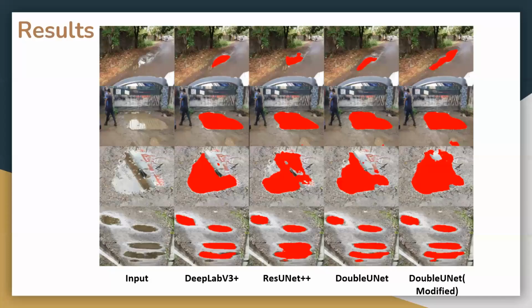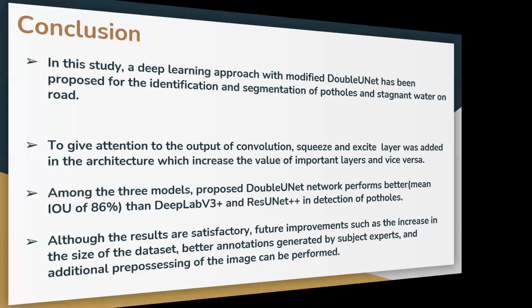So these are all the results which we have obtained, where this is the first input which we have given, the first one, and the results that are generated by DeepLab V3, and then the rest U-Net, and the last one is our modified network. So when you observe this particular one, you can clearly see the accuracy of our work.